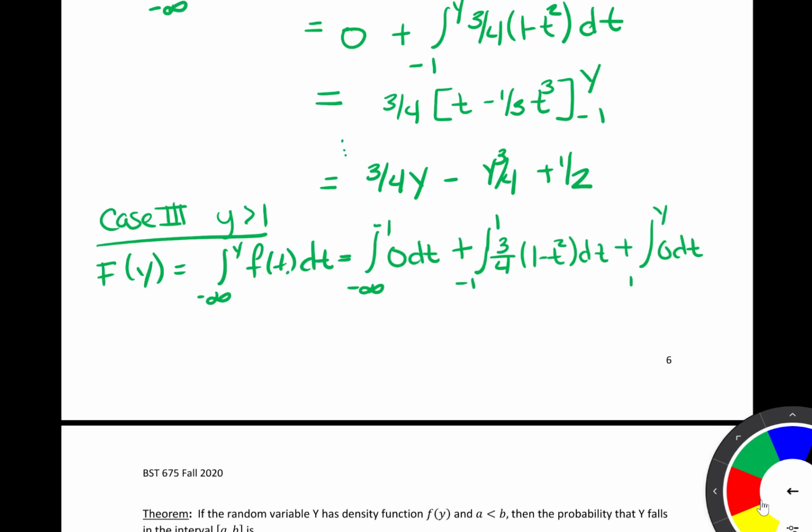And I'd like you to confirm on your own that the first and the second term are going to be 0, and that the middle term integrates to 1, so this just becomes 1.